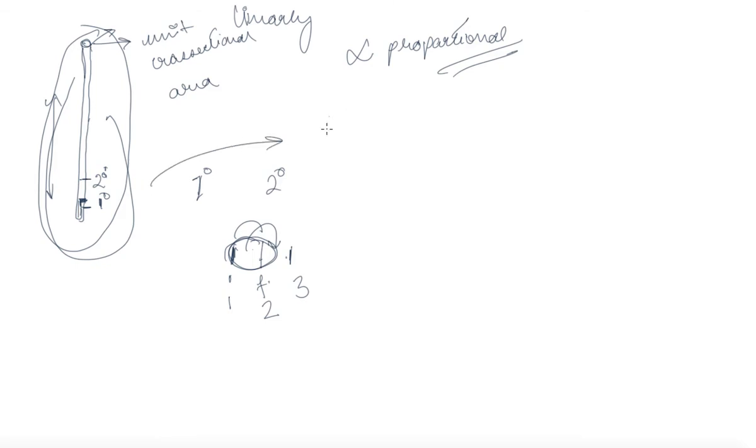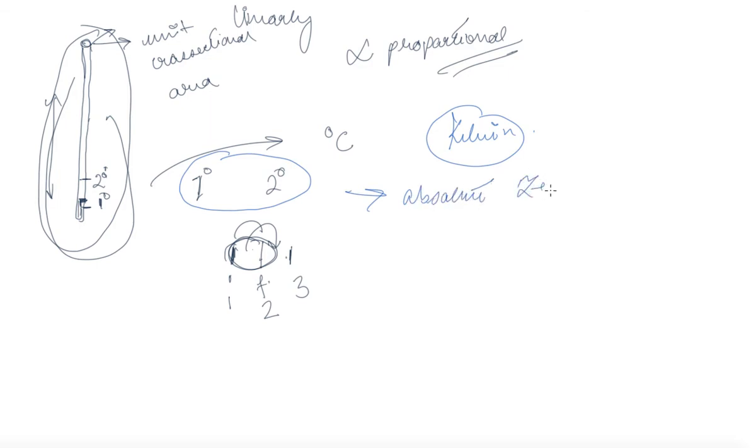Now this was on degree Celsius, but sometimes you hear of the unit Kelvin, the word Kelvin. Kelvin, when there is no change in volume, when there is absolute zero temperature, because it starts from 1, 2, 3, 4. So when there is absolute zero temperature, we have taken Kelvin to be 0 Kelvin. So Kelvin starts from over there, and there is another unit of measure, that is Fahrenheit.